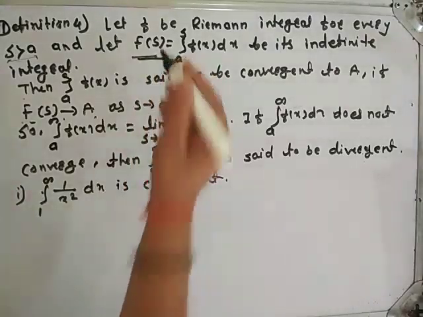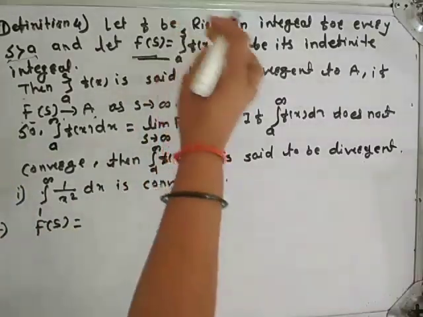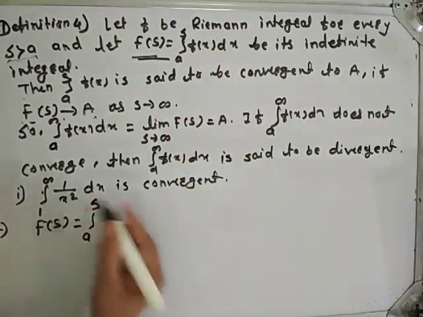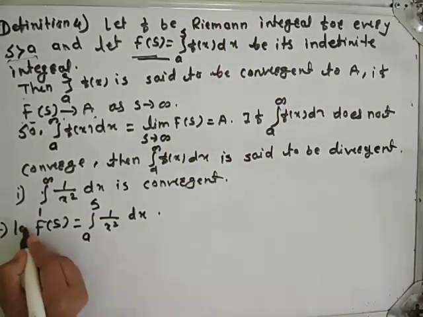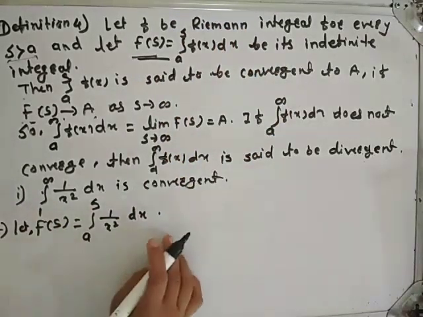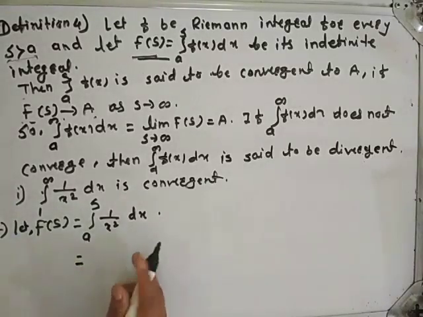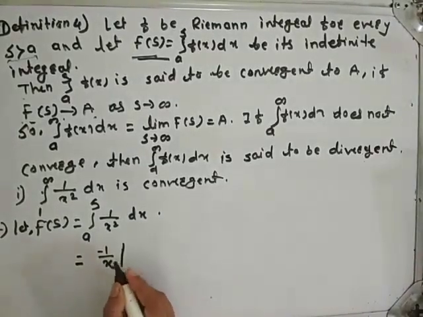Now let f of x is equal to this. F of s is equal to what? Integration from a to s f of x dx. So integration from a to s f of x, here f of x is 1 upon x square dx. Solve this integration. Integration of 1 upon x square is minus 1 upon x in limits from a to s.